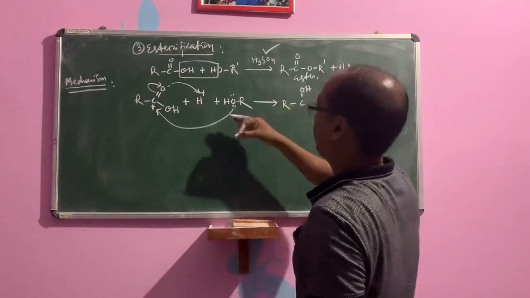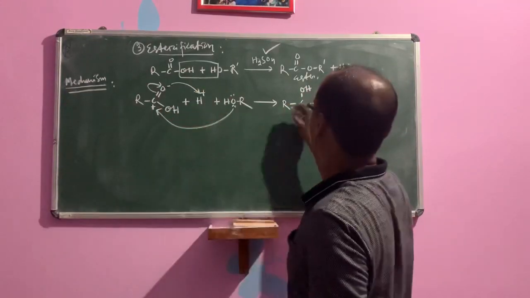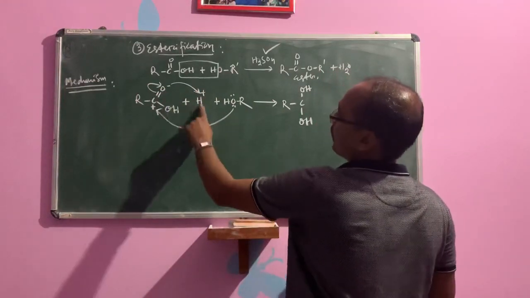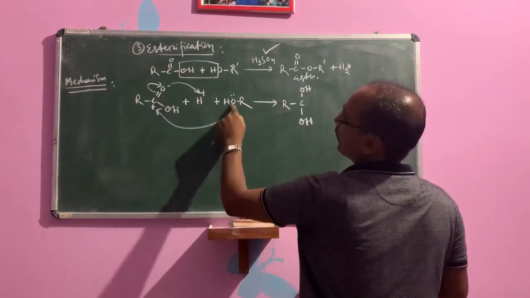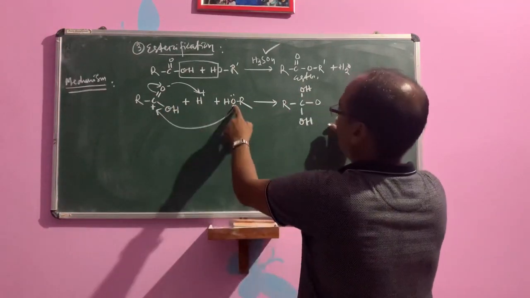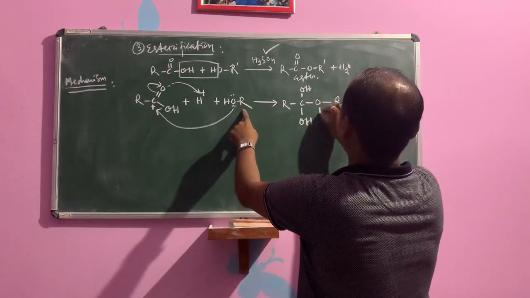OH. Then this side OH, and here formation of OH. Then O bonded with C, O having the R and H.